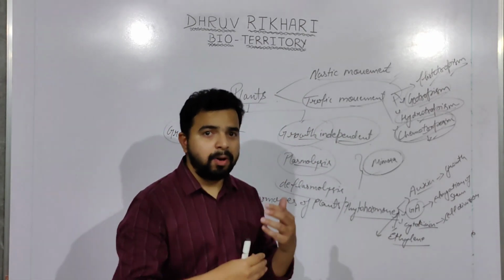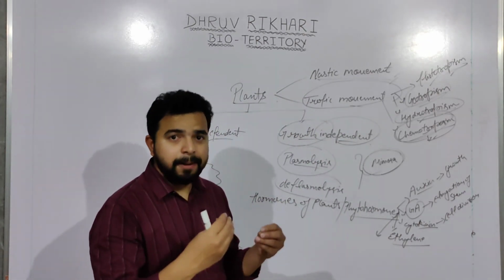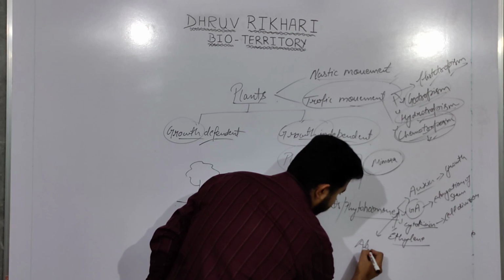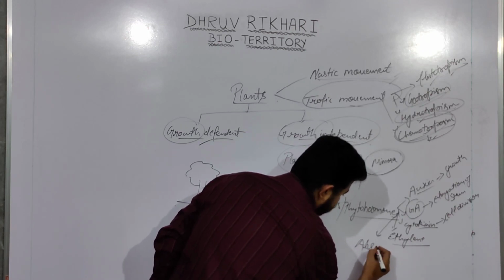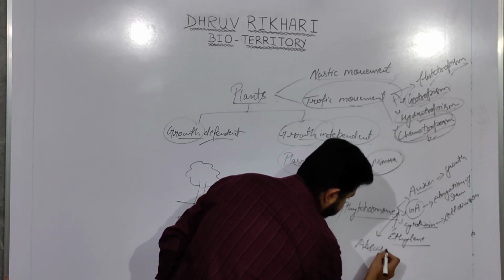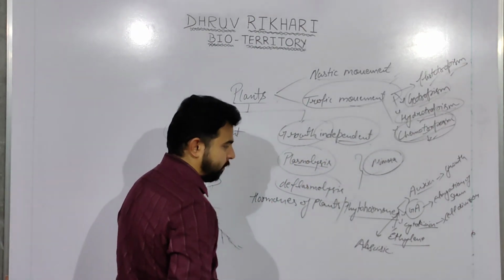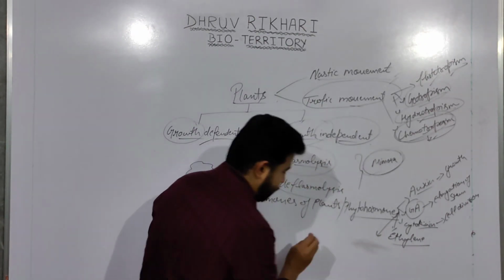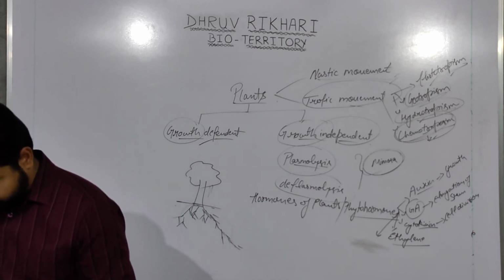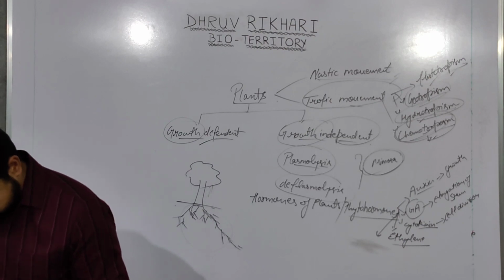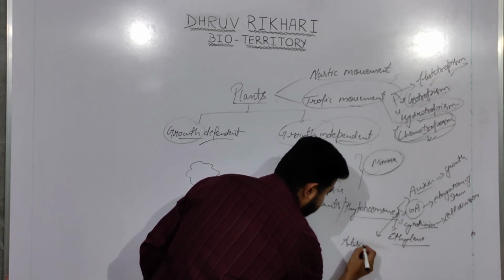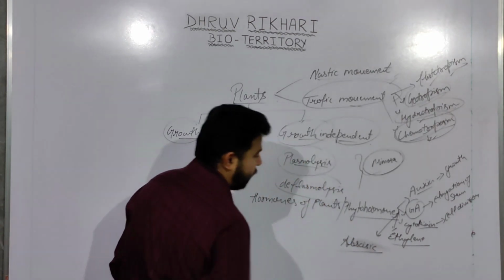That dormancy period or inactive stage is supported by hormones known as abscisic acids.